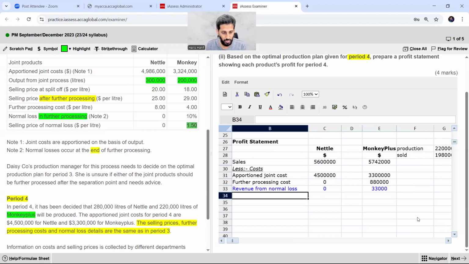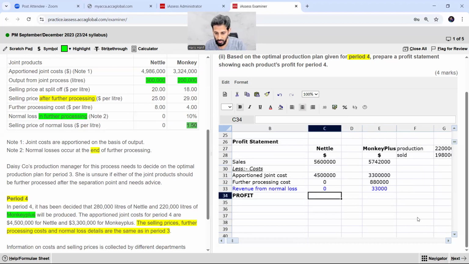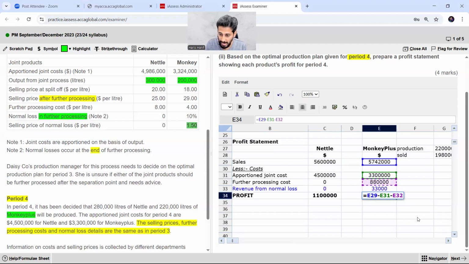So what you are supposed to do now, the final profit, there is nothing more in this question. Profit is equal to sales minus only this cost, it's 1100, and here sales minus this cost and plus this revenue, you'll get this 1595. So this is my profit statement in period number 4.